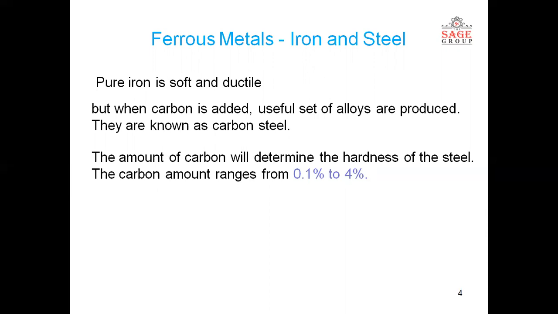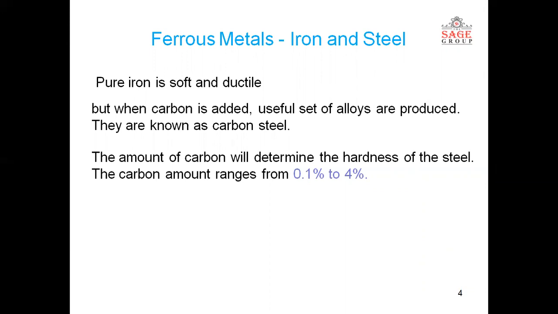But when we have to define steel, we can define steel as an alloy of iron and carbon in which the carbon percentage is less than 2%. When it exceeds 2%, it is called cast iron. So below 2%, it is called steel, an alloy of iron and carbon. When it goes beyond 2%, it is called cast iron.